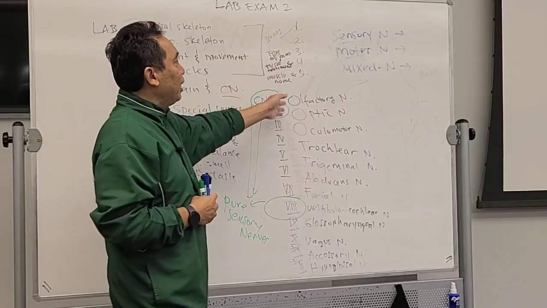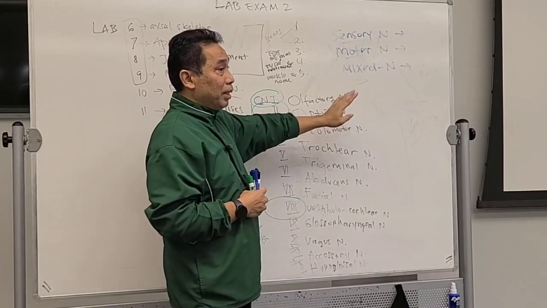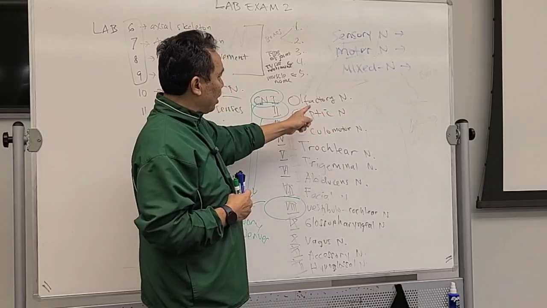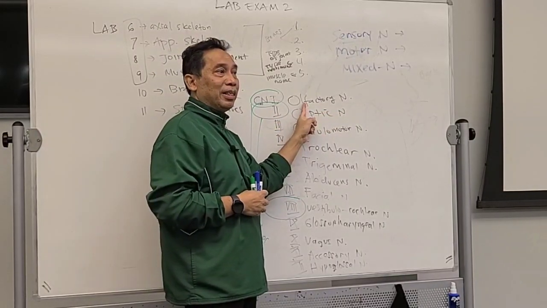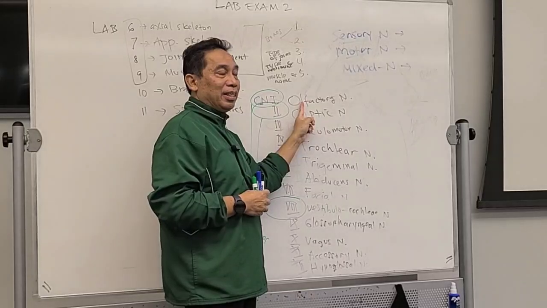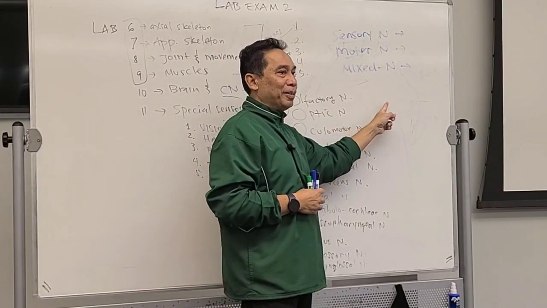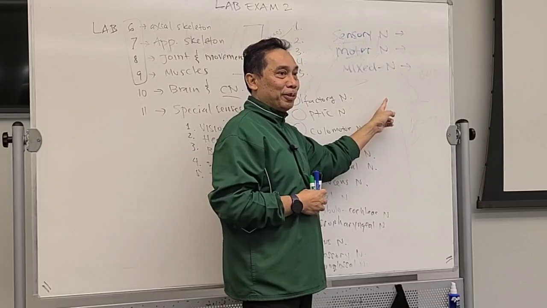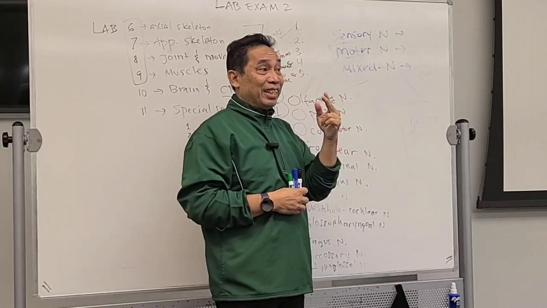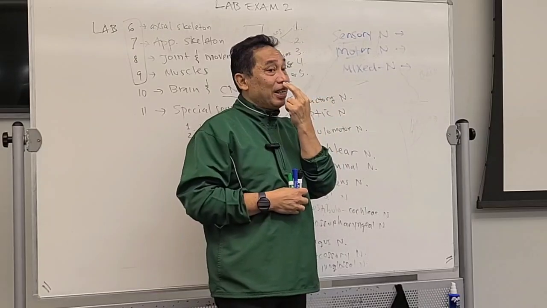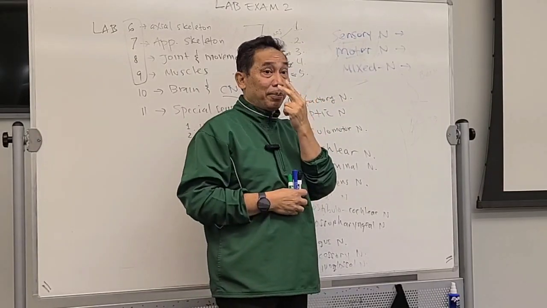Now, we're gonna see each function, just very simple. I mean, just a summary of the function. Olfactory, the name is telling you. What does olfaction mean? Smell. Okay. Where is it coming from? Where is the receptor of smell located? That's part of your lab also. The smell receptor is located here, in the nasal epithelium, where you have what we call the olfactory receptor.